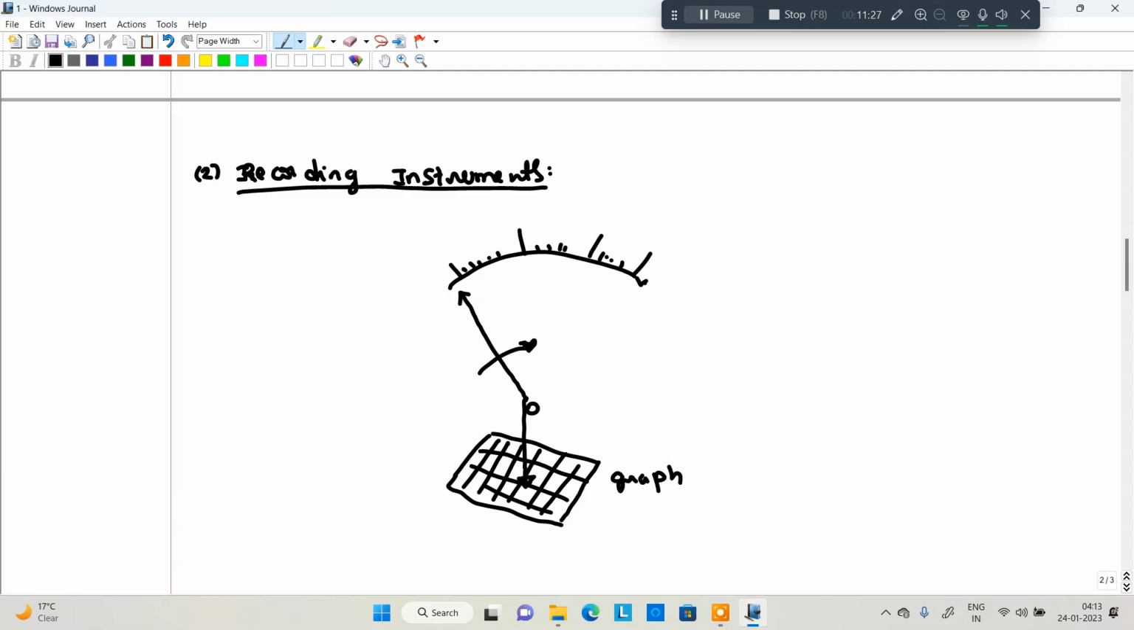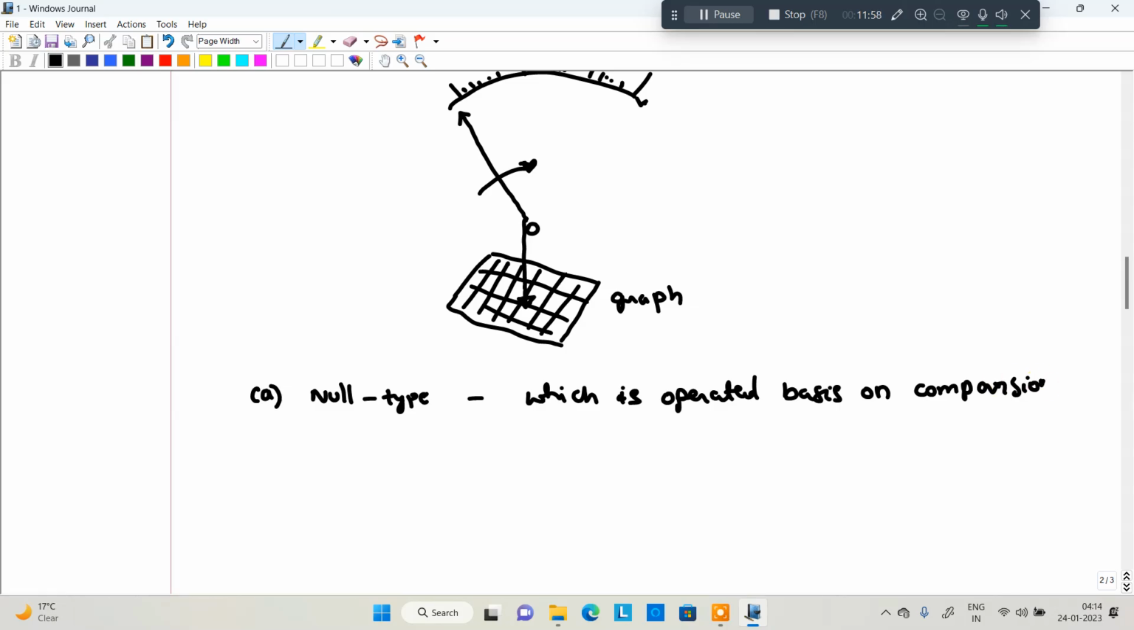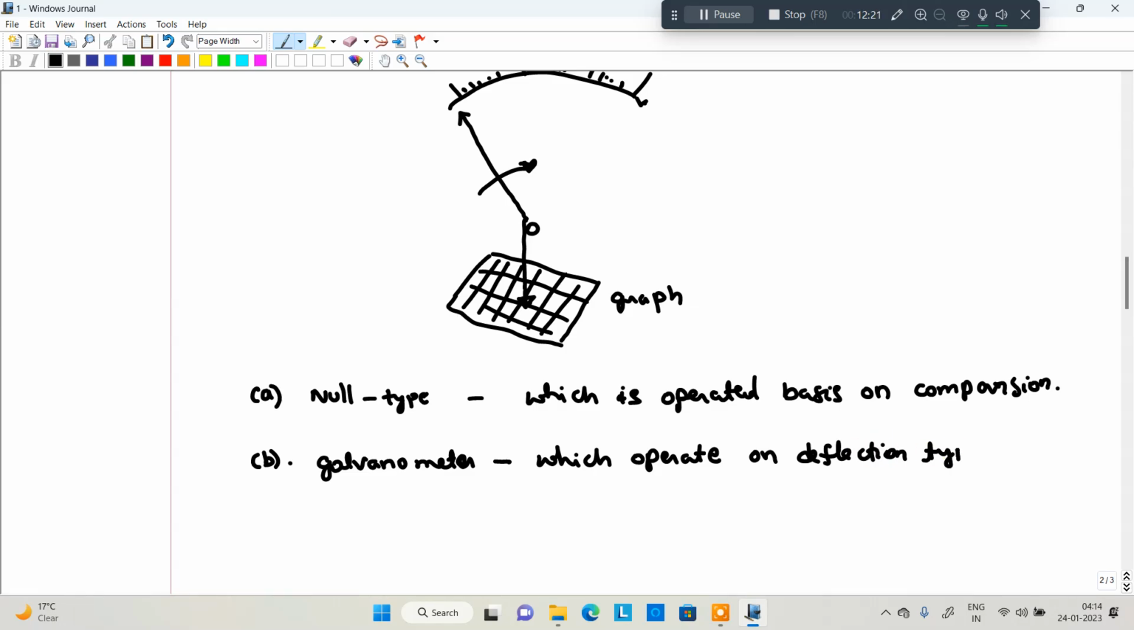So we have different types of recording instruments. The first type is the null type instrument, which is operated on the basis of comparison. Next, the second type is the galvanometer type, which operates on the deflection type. Okay, this is about the recording instruments.